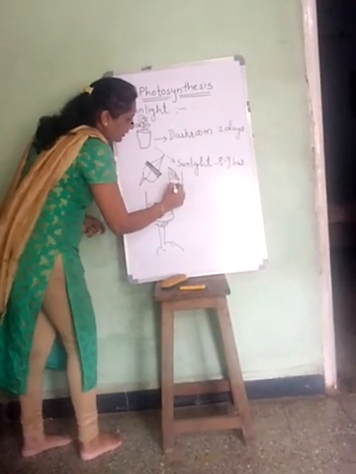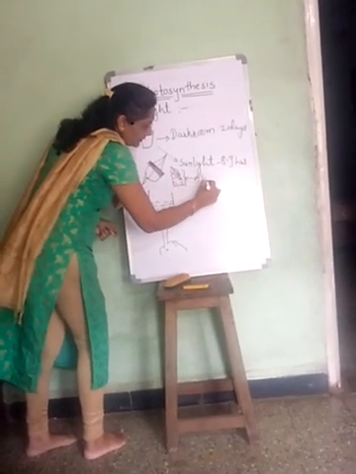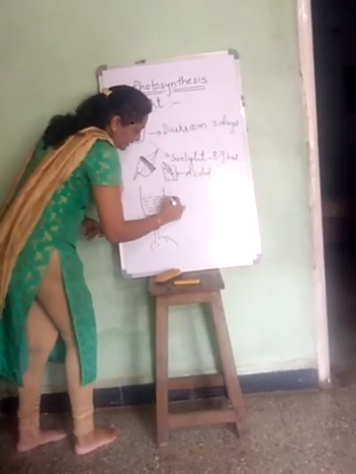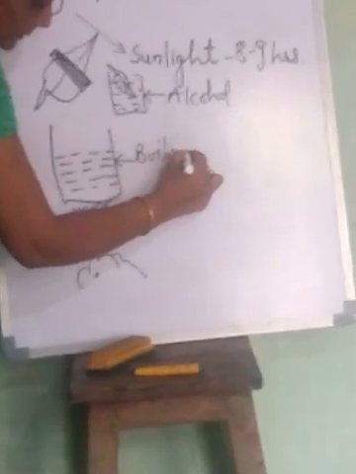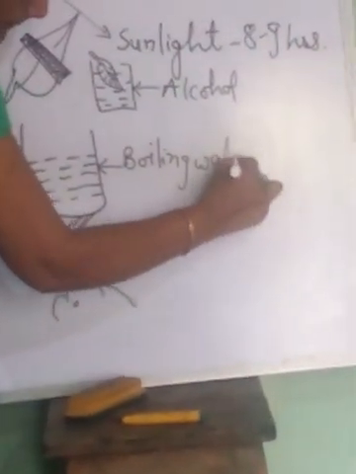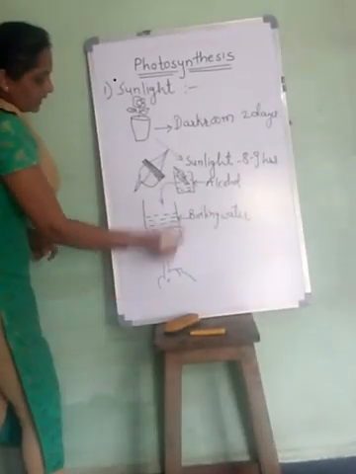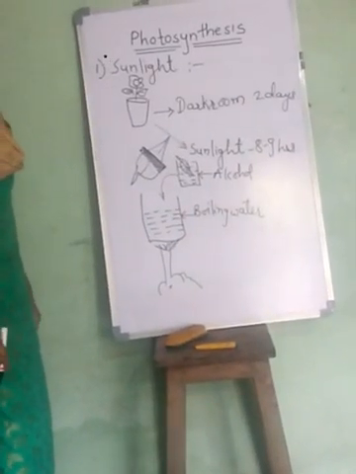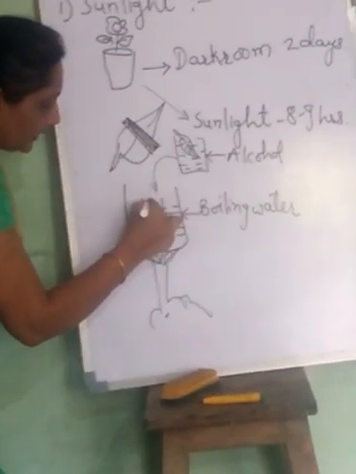Now this beaker contains alcohol and this is boiling water. Okay, and then we are going to place this beaker inside the boiling water bath. So this is called double boiling.